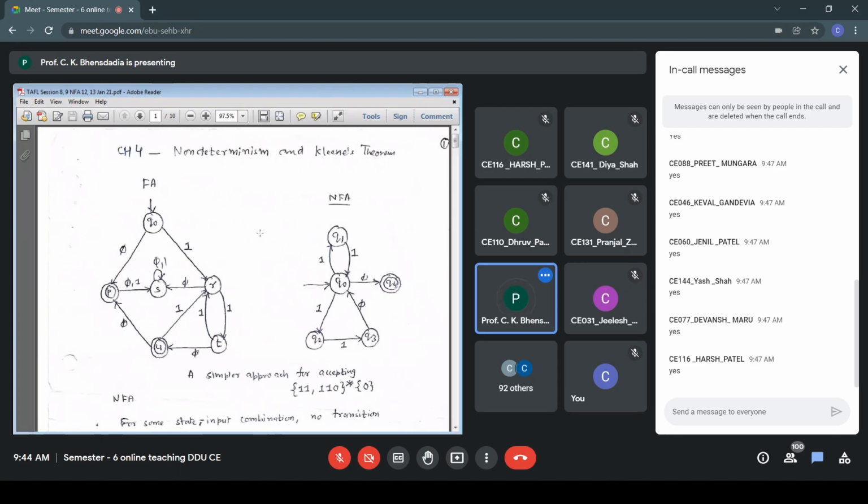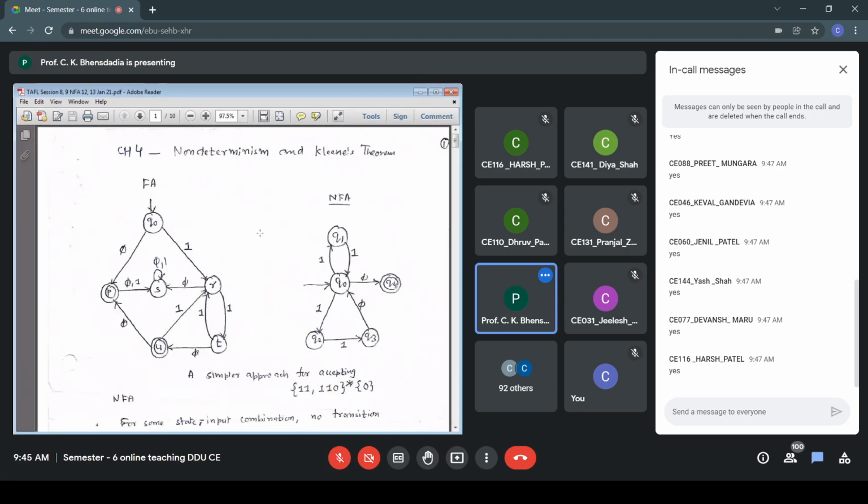Once again, the initial state is always Q0 as per the convention, as per the formal definition. If my first symbol is 0, we know it is going to be accepted. So Q0 to Q4 on 0, Q4 is an accepting state. We have to accept 0. 11 plus 110 star, so I don't take anything out of that. Next pattern is 0. So Q0 to Q4, 0, I accept it.